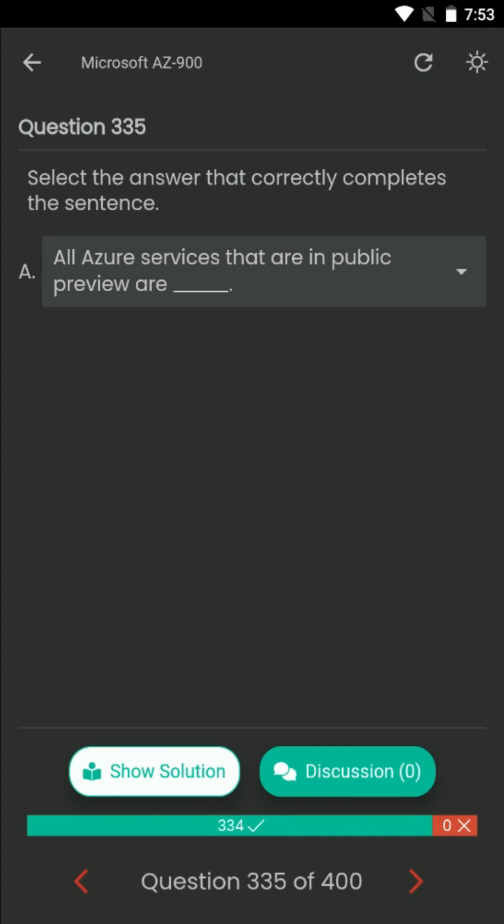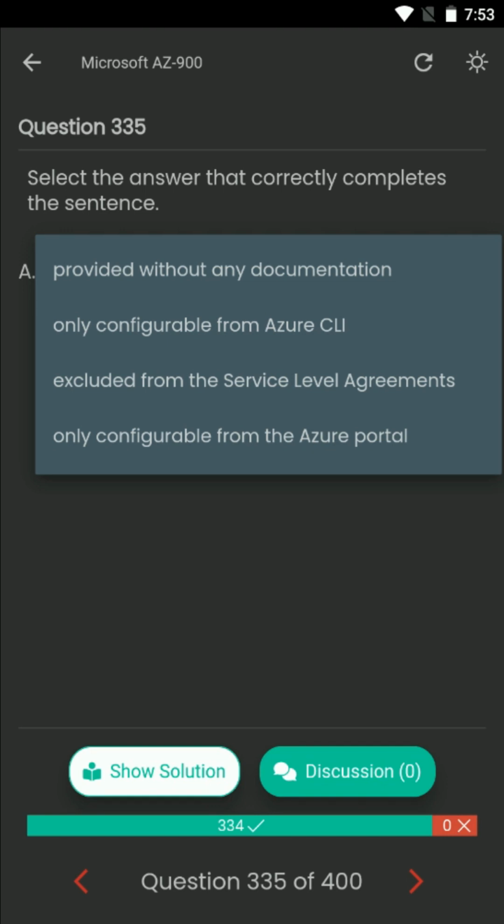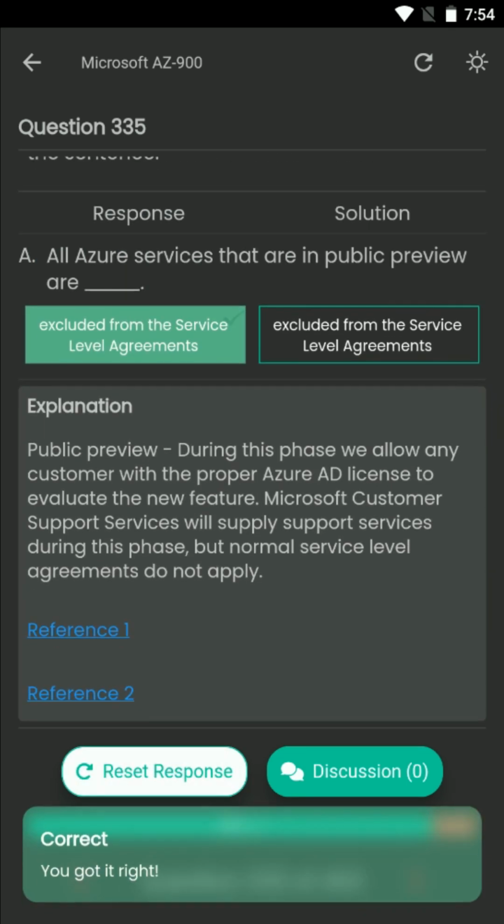Question number 335. Select the answer that correctly completes the sentence. All Azure services that are in public preview are dash. Your options are: provided without any documentation, only configurable from Azure CLI, excluded from the service level agreements, only configurable from the Azure portal. The correct answer is excluded from the service level agreements.